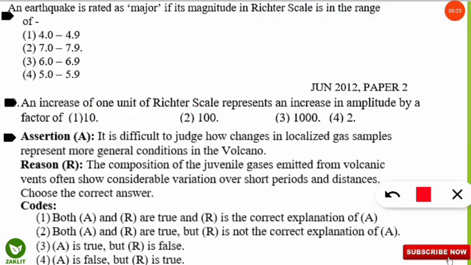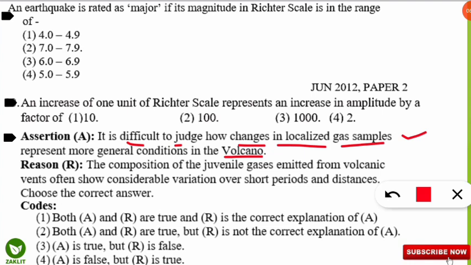Let's move to the next question, which is assertion and reasoning kind of question. Let's read the assertion statement. Assertion states, it is difficult to judge how changes in the localized gas samples represent more general condition in the volcano. So it is telling that it is very difficult to know from the gas samples of the volcanic eruption how it has been changed.